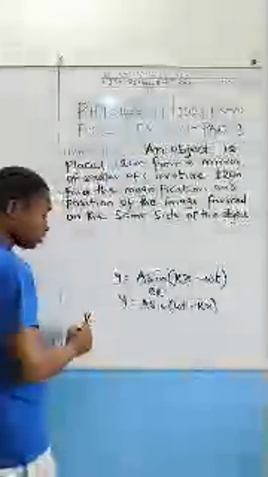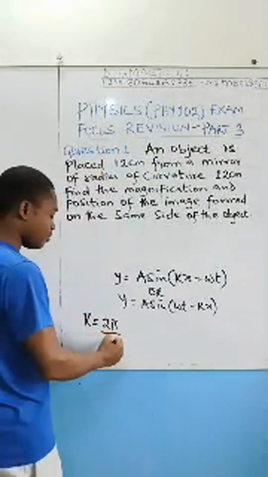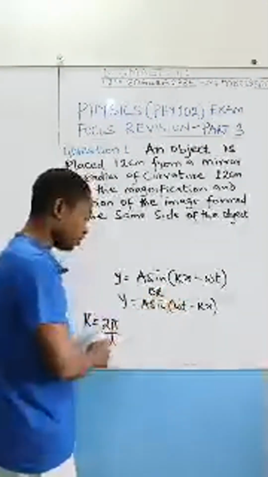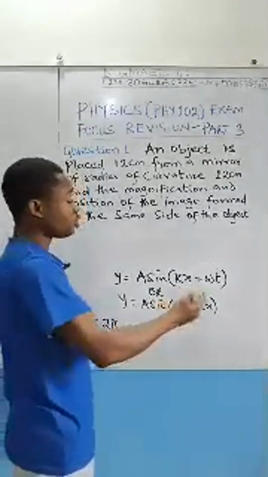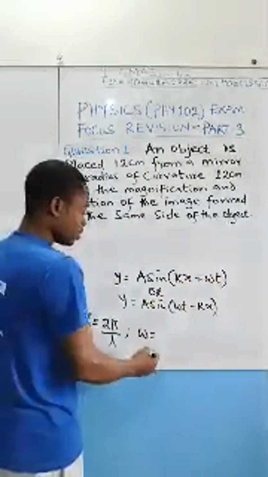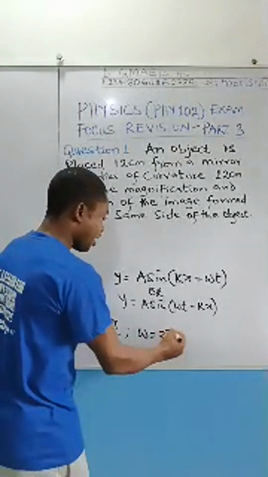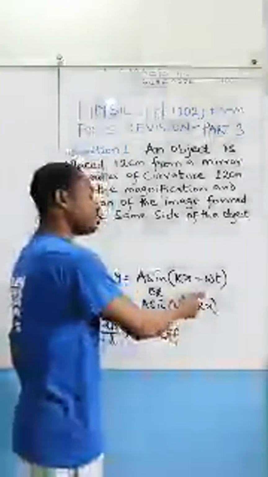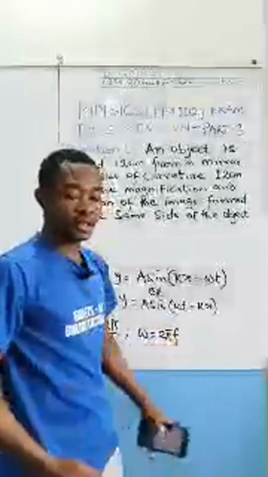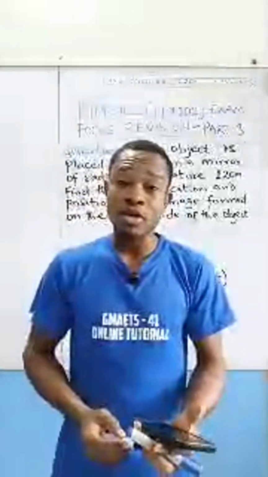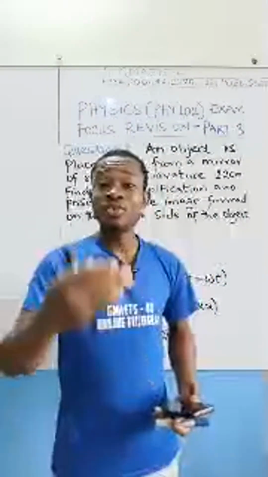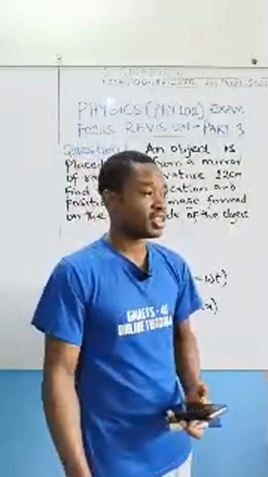Now, take note that our k is equal to 2 pi divided by lambda. We call this the wave number, which means in this equation, you can actually remove this k and fix 2 pi over lambda, over wavelength, which if you do that, you get 2 pi x over wavelength. Then again, take note that angular frequency, also known as angular velocity, is equal to 2 pi f, which means one can actually remove this w and fix 2 pi f, so that this part of the equation will become 2 pi ft. So you want to take note of that concept of mathematical equation of progressive wave, traveling wave. It's something you want to give attention to too.